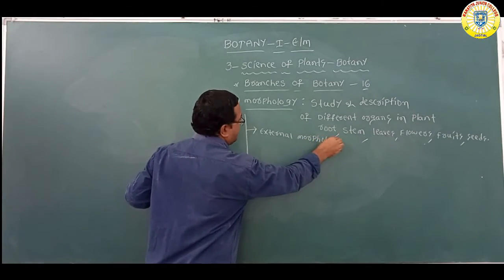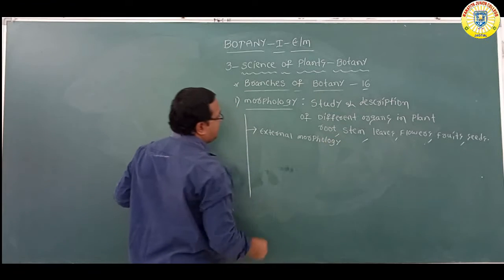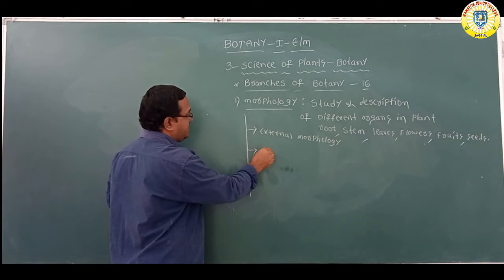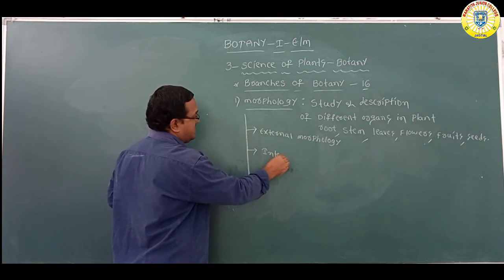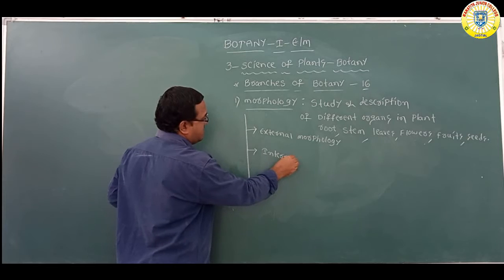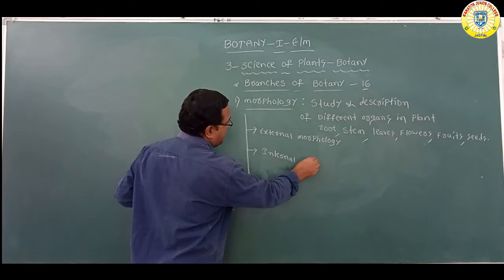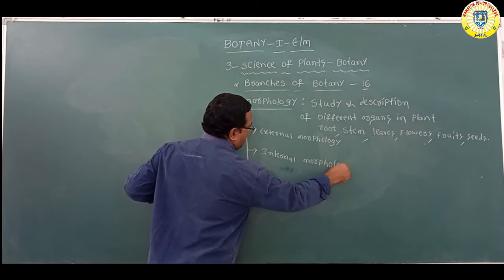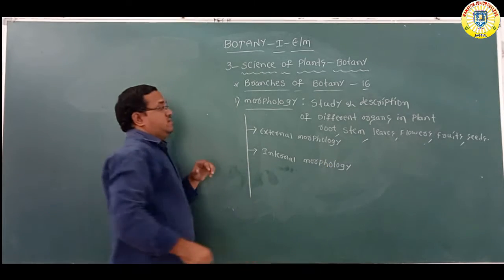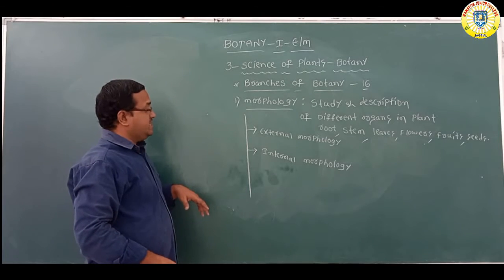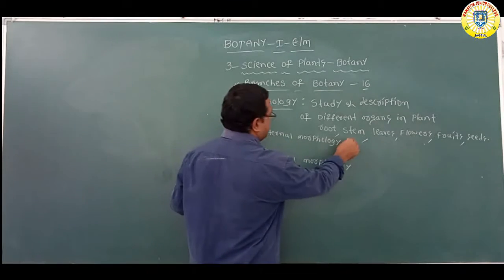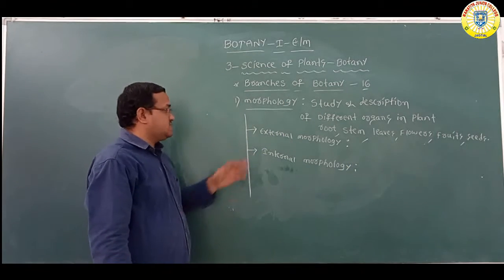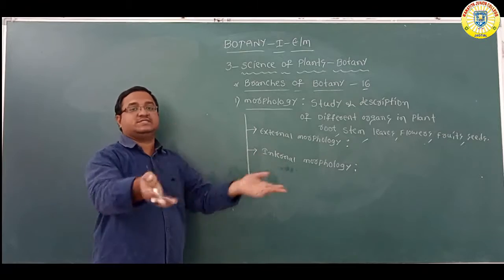One is external morphology, and the second one is internal morphology. External means outside, internal means inside.